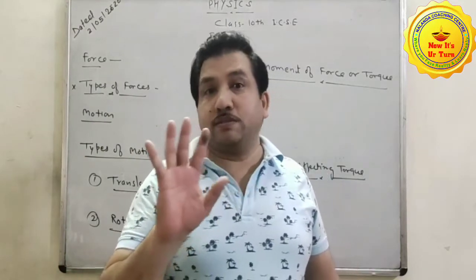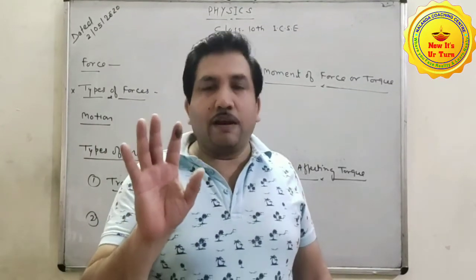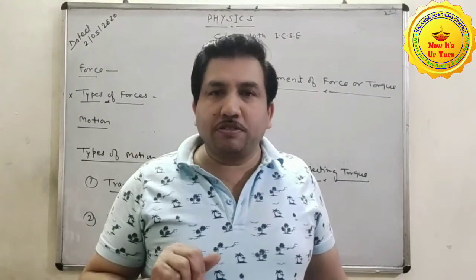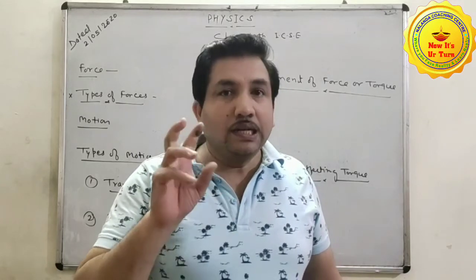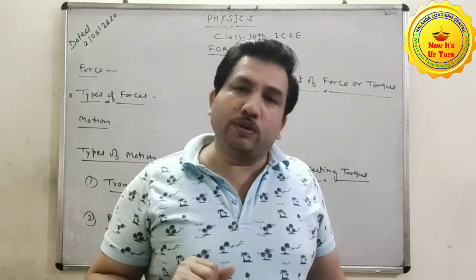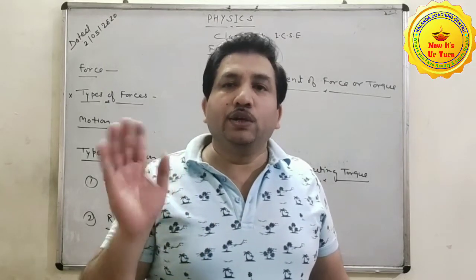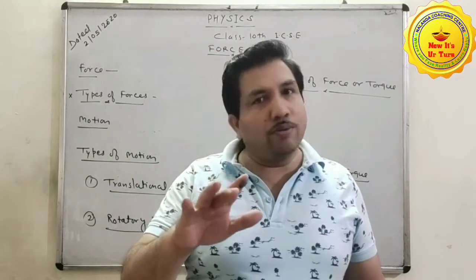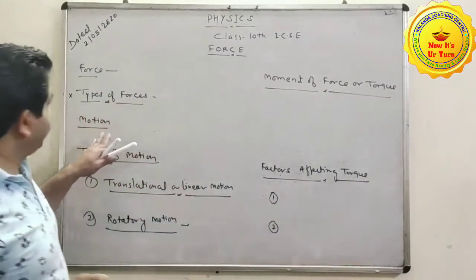Now the 4 forces, always remember these points, students. There are 4 forces in the universe. First one, gravitational force. Second, weak force. Third, electromagnetic force. And fourth, nuclear force. The strongest force among these is the nuclear force, and the weakest force is the gravitational force. Now this one is all about force and types of forces. Clear? Now the next heading is motion.